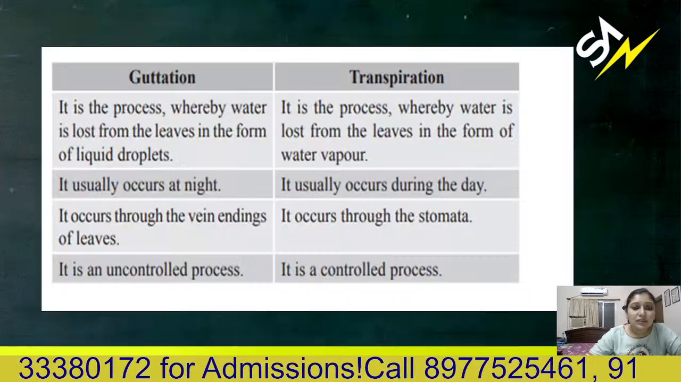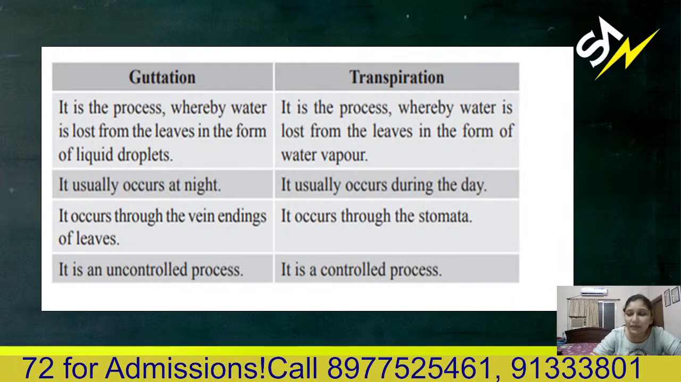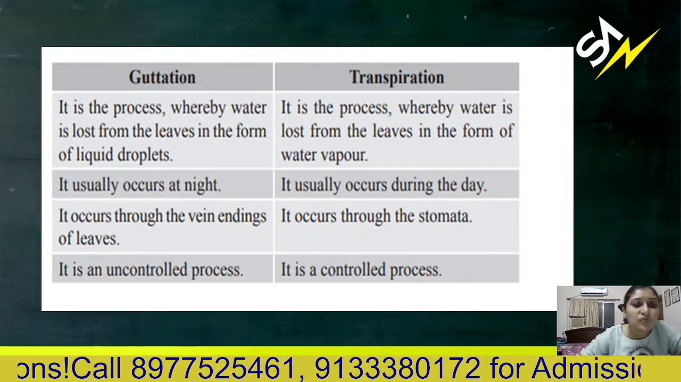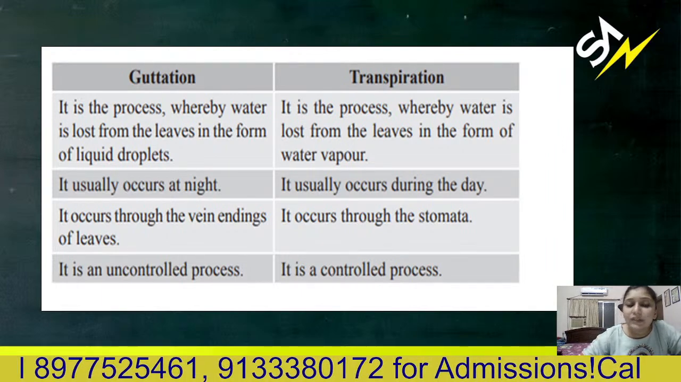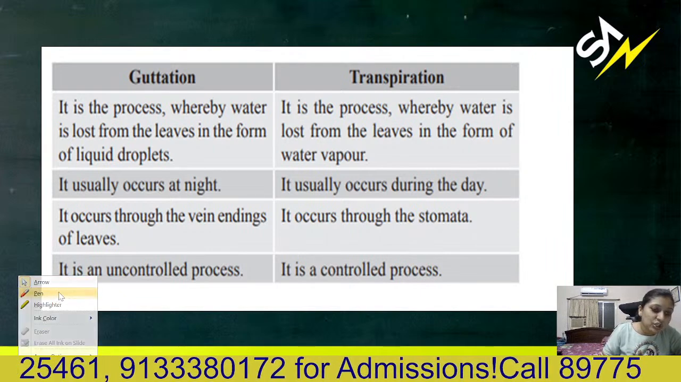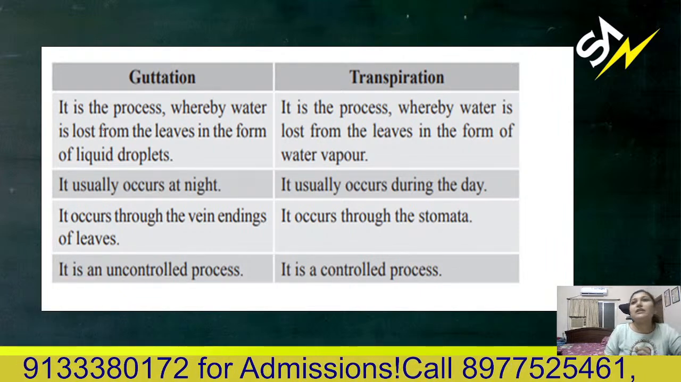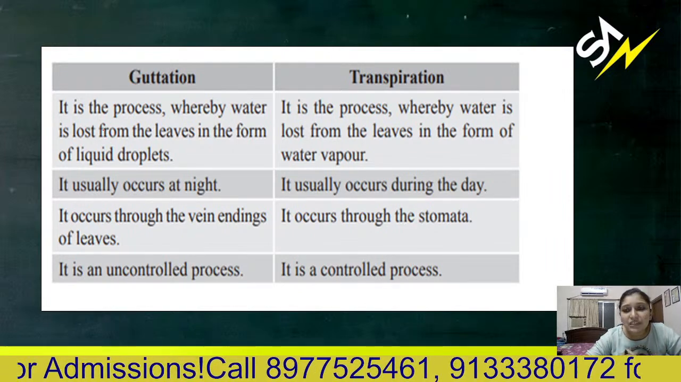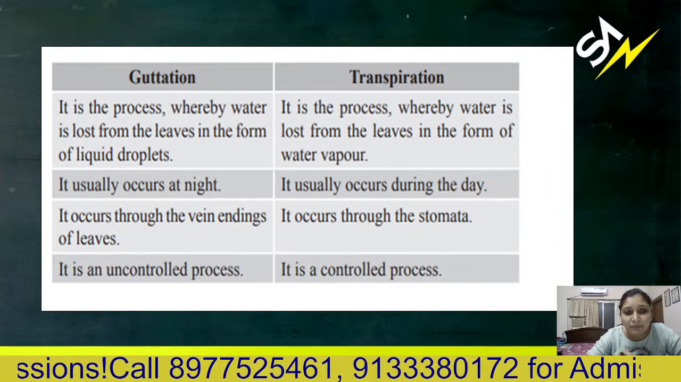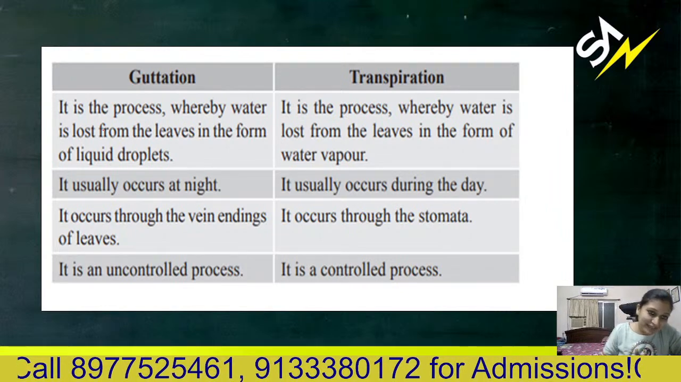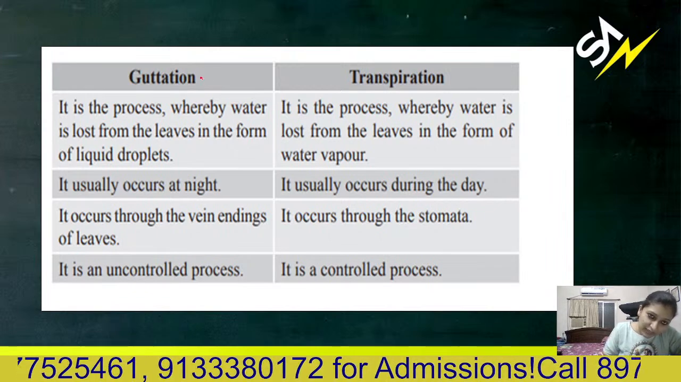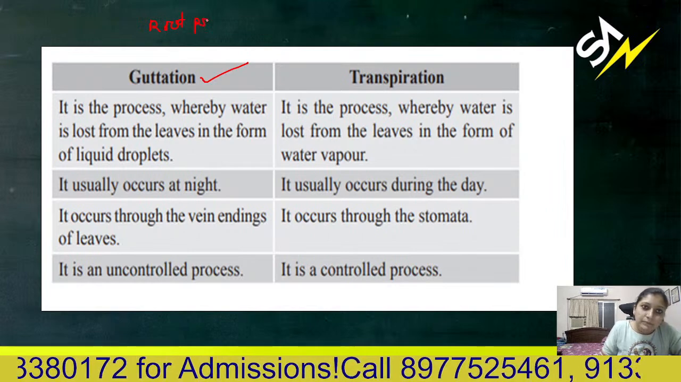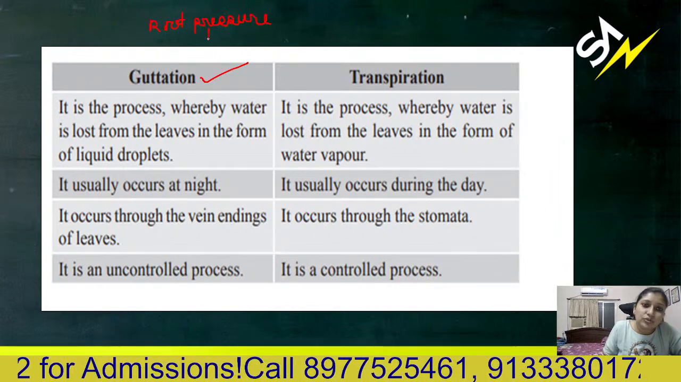Then next, see what is guttation and what is transpiration. Guttation is a process whereby water is lost from the leaves in the form of liquid droplets. Mark this point, guys, guttation is very important. When in the early morning you see water droplets over the grass blades, the leaves of the grasses, that is actually the result of guttation. This guttation is due to root pressure.